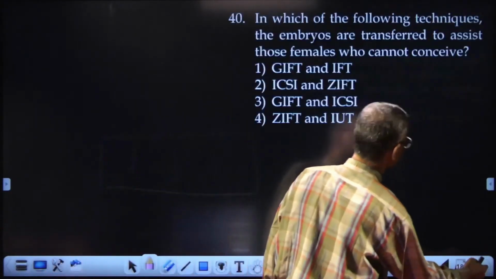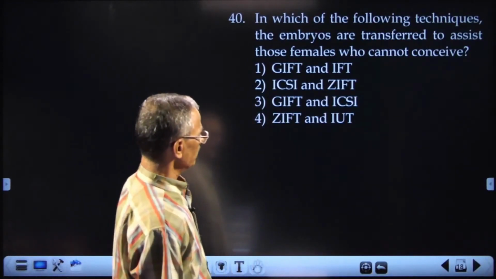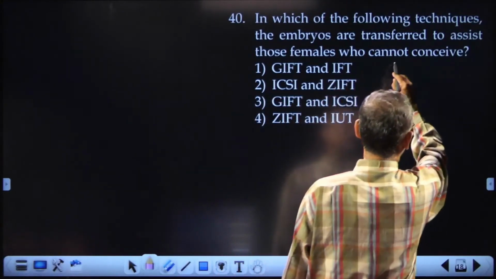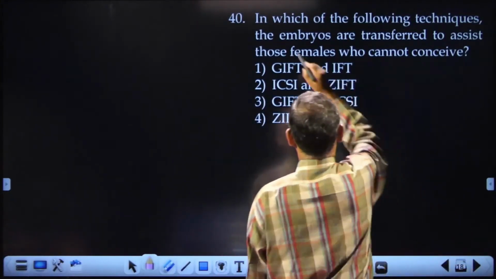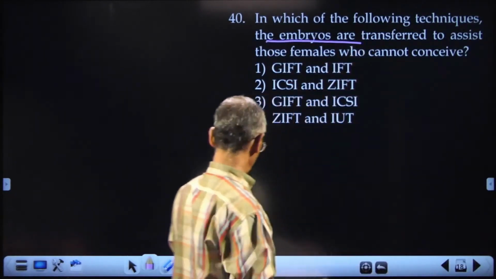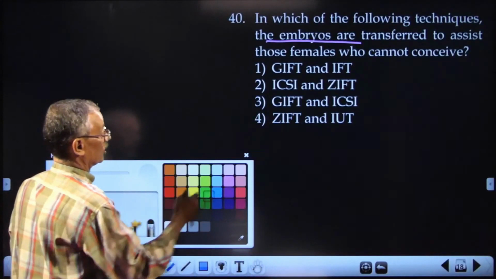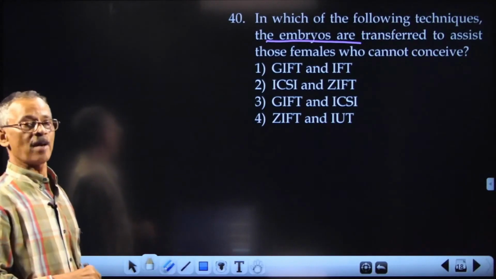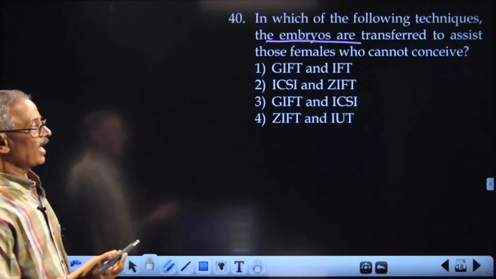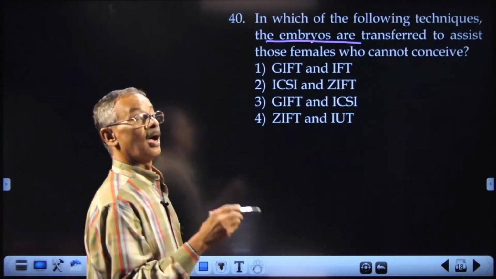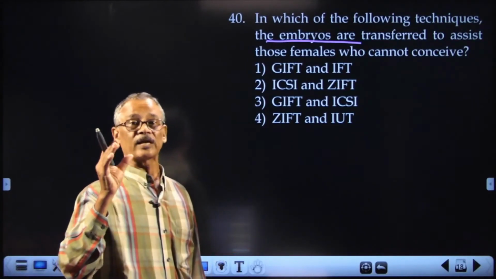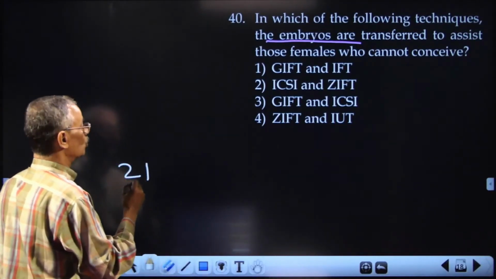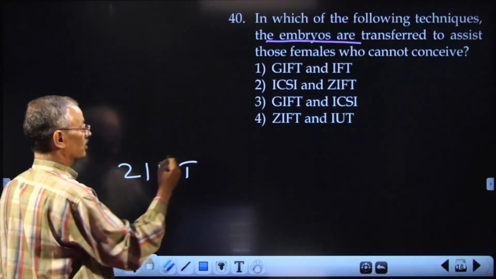In which of the following techniques are the embryos transferred to assist those females who cannot conceive? Remember, the clue is in that word: embryos are transferred. So the embryos are already formed in laboratory, in vitro conditions. After that, you can transfer them. If it is up to the 8 cell stage, you can transfer into the fallopian tube. So the zygote is transferred into the fallopian tube, intra-fallopian transfer.